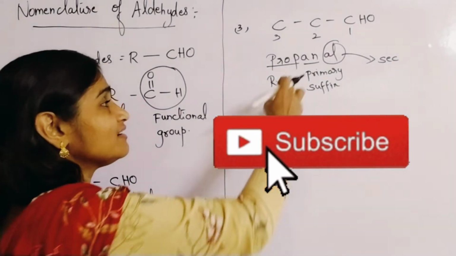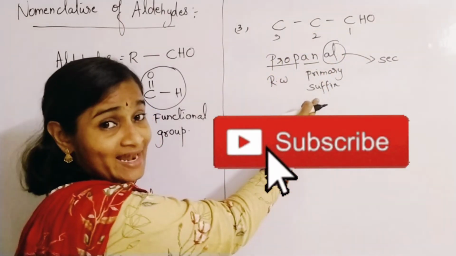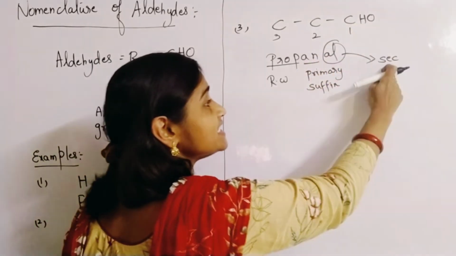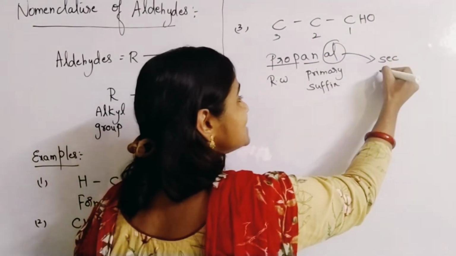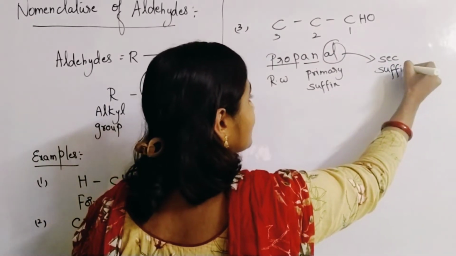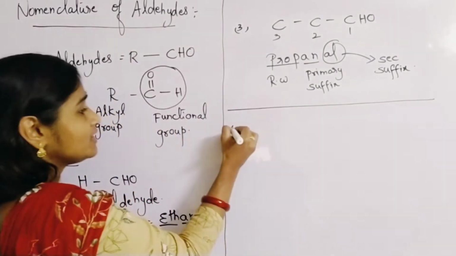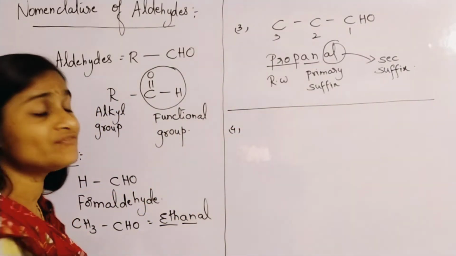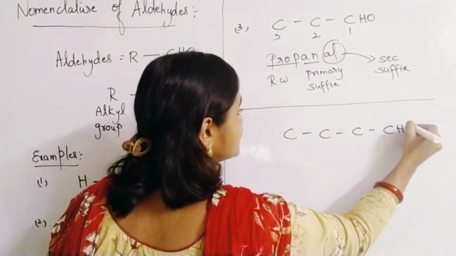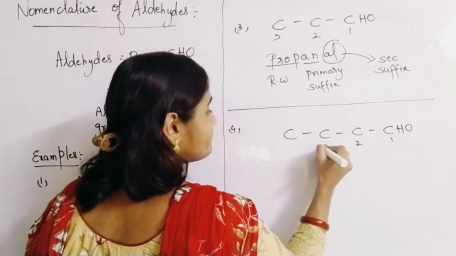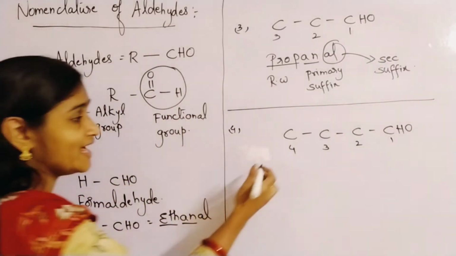Here all single bonds are there in between carbon atoms, so the primary suffix is an, and the secondary suffix indicates the presence of the functional group. So here al is the secondary suffix. Just recall. Same like that you can continue with any number of carbon atoms. If 4 carbon atoms are there with CHO as the functional group, you call it with what name? Butanal. Yes, very good.